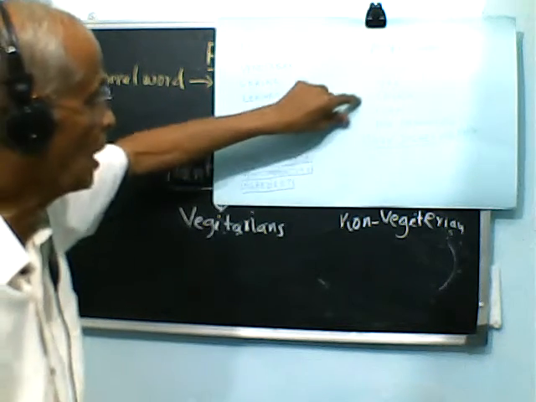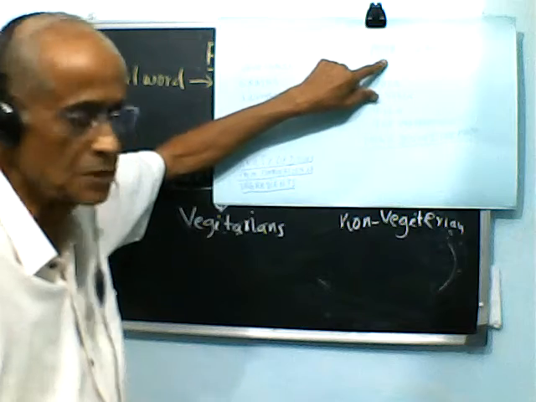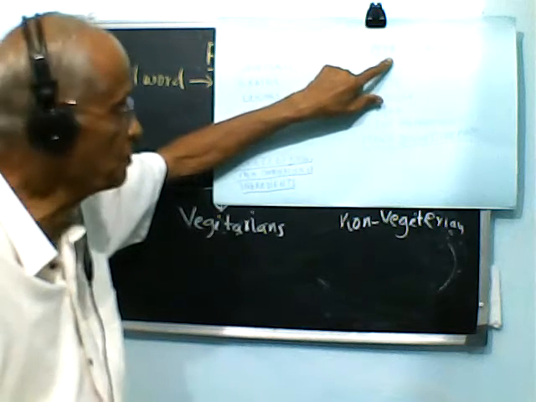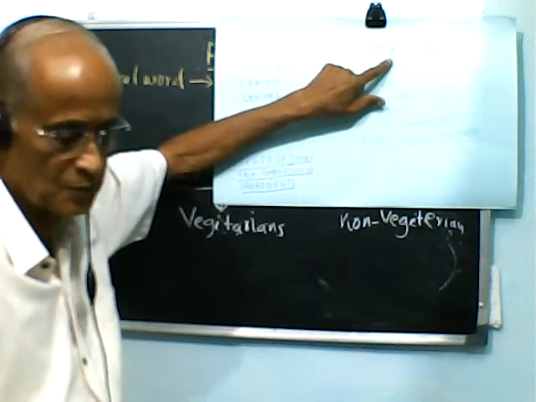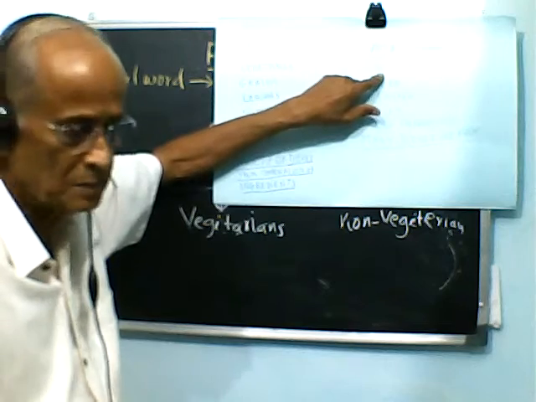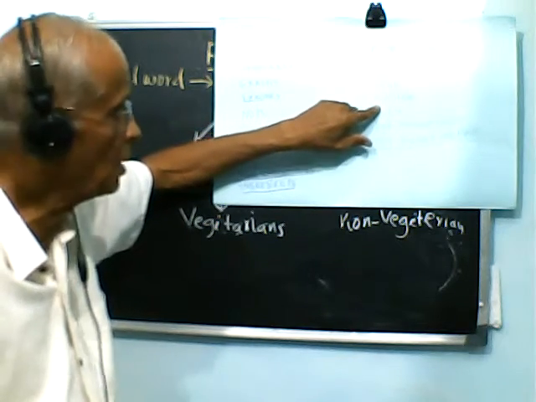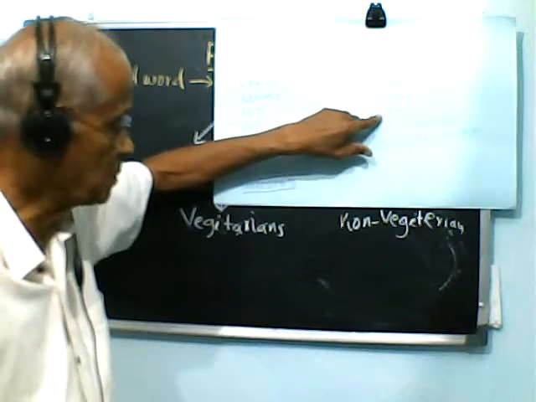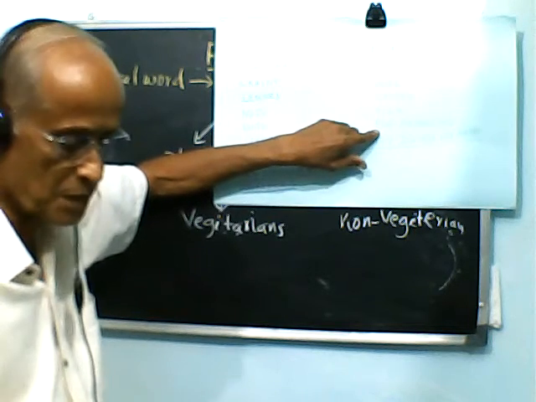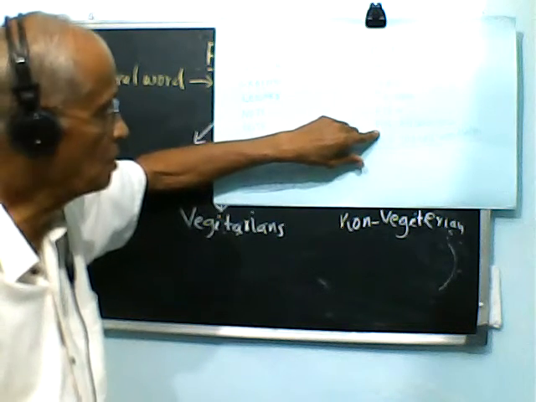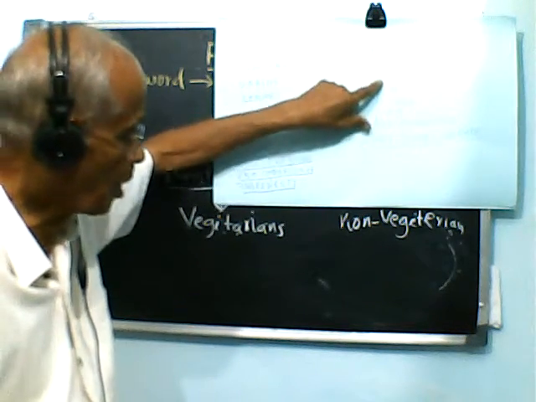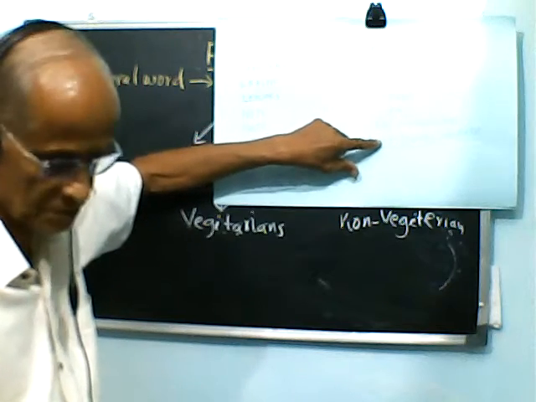Okay? Now, non-vegetarians make food from meat preparations. It may be mutton, pork, chicken, fish, egg preparation, all or a combination of many of these things.